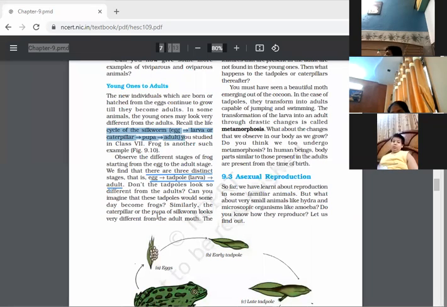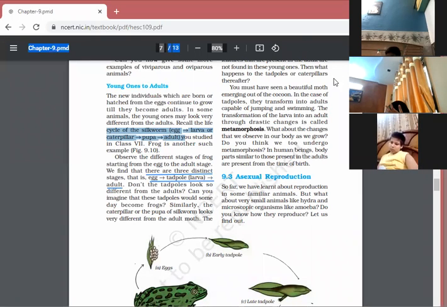Similarly, the caterpillar or the pupa of silkworm looks very different from the adult moth. The features that are present in the adult are not found in these young ones. Then what happens to the tadpoles or caterpillars thereafter?